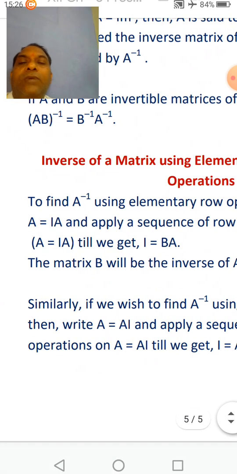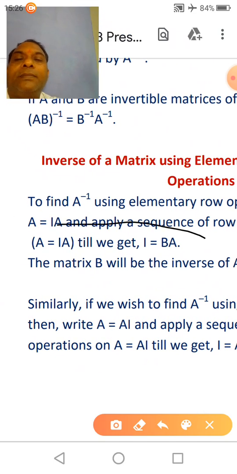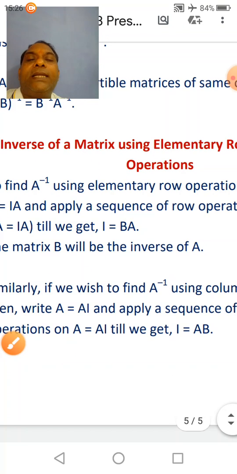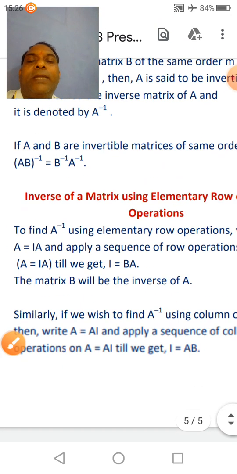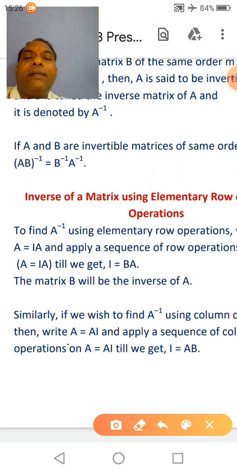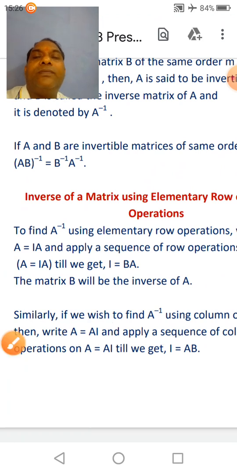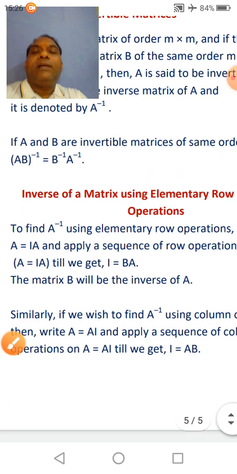In case of row elementary operation you have to write A is equal to IA, and you have to operate till we get I is equal to BA. Matrix B will be the inverse of A. Clear? Similarly, in case of column elementary operation, you have to write A is equal to AI, and you have to operate till we get I is equal to AB, where B will be the inverse of A. Clear?